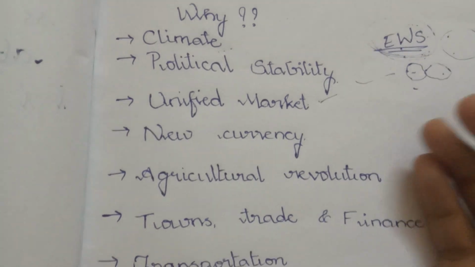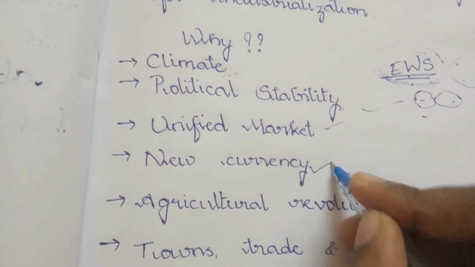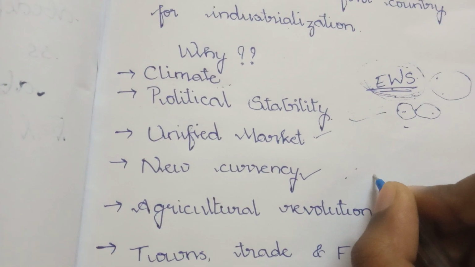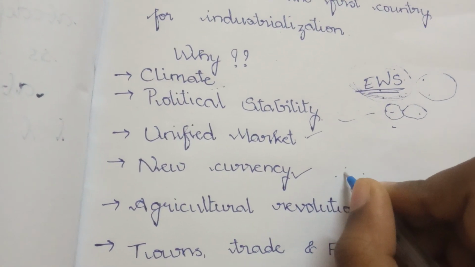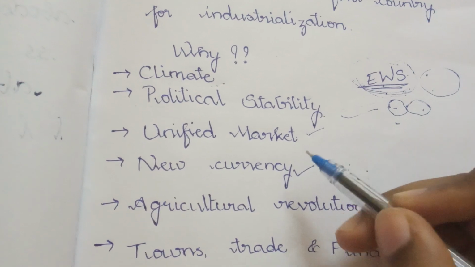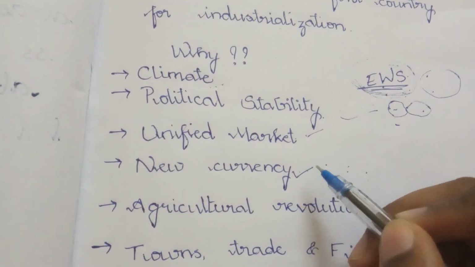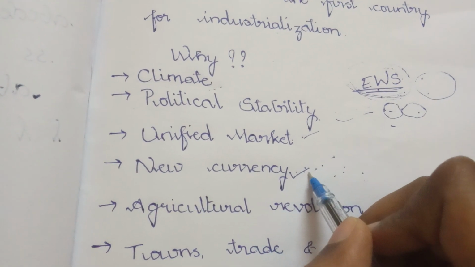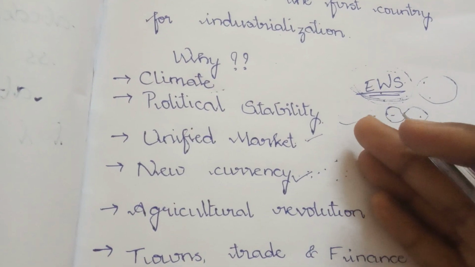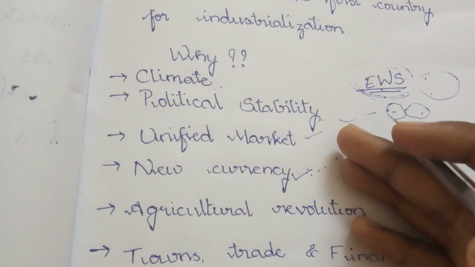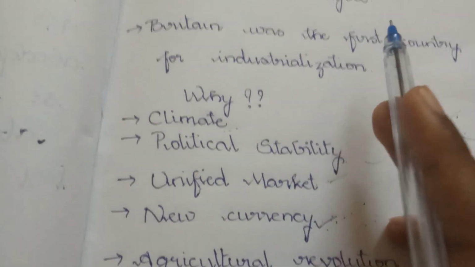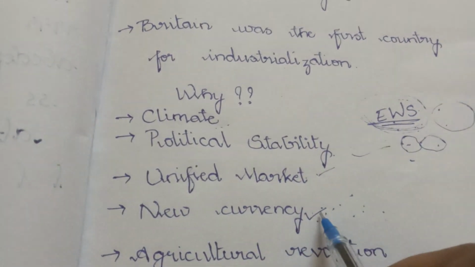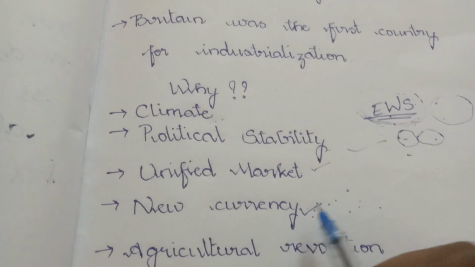And then new currency, like many people were getting wages or their salaries in the form of money. Money was widely used during that time. As they were getting more money, they were buying new goods, and as they were buying new goods, there was a demand in the market for goods, and so the factories started producing more goods. More factories were being established, and this led to industrialization, because industrialization is an increase in factories and goods. As there is demand, we have more goods.